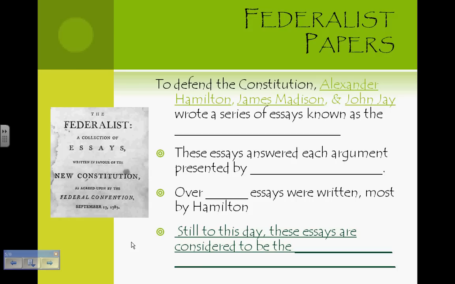After hearing and reading criticisms over the Constitution, the Federalist Big Three, Madison, Hamilton, and Jay, wrote a series of essays that would become known as the Federalist Papers. These essays thoroughly responded to each argument presented by the Anti-Federalists and became known as one of the best explanations and defenses of the Constitution. In all, 85 Federalist essays were written. Most of them were written by Hamilton. Still today, these essays are considered to be one of the best explanations and defenses of the Constitution.